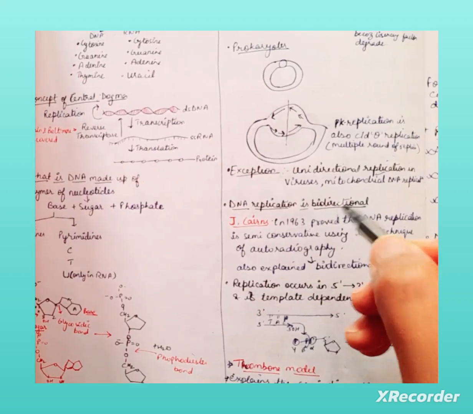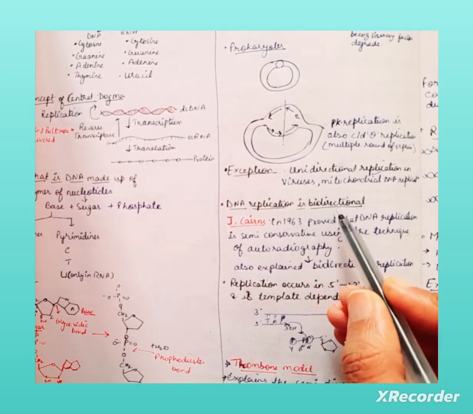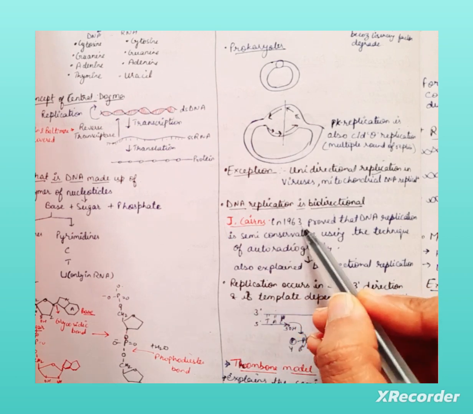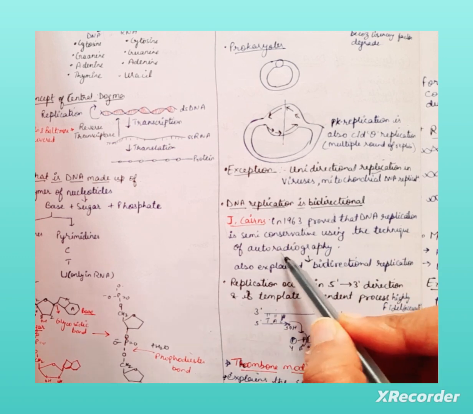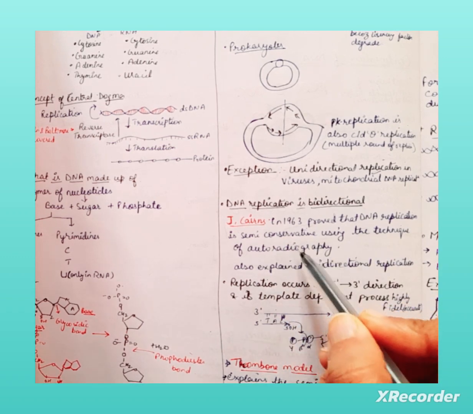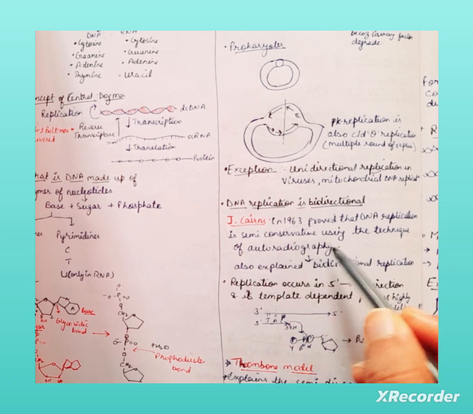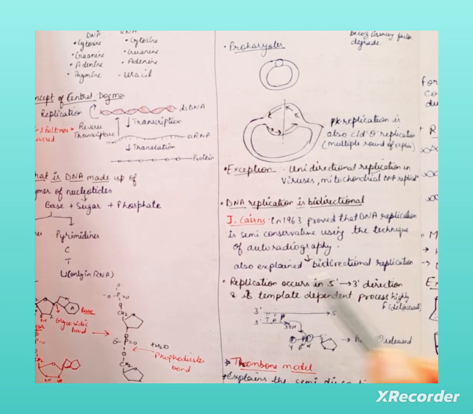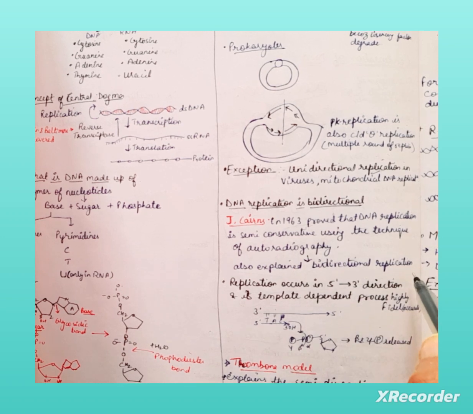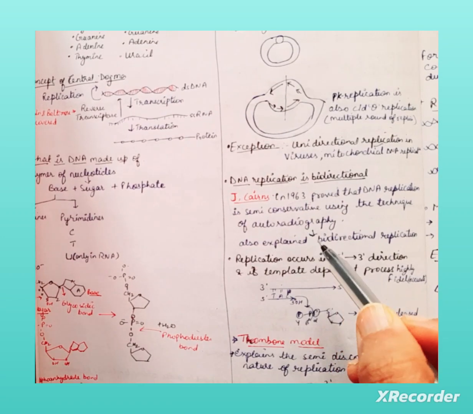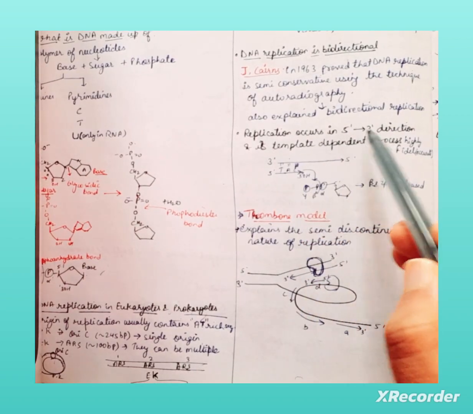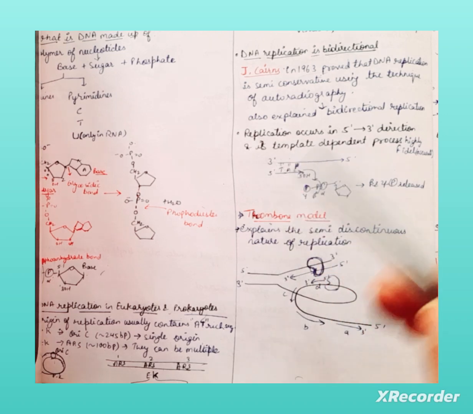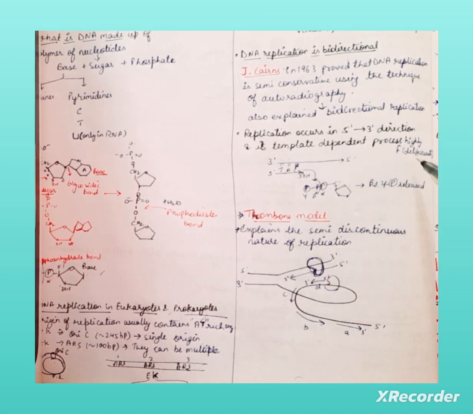Now let's discuss DNA replication is bidirectional. J. Cairns in 1963 proved that DNA replication is semi-conservative using the technique of autoradiography. By using this technique, he proved that DNA replication is semi-conservative. He also explained that bidirectional replication is taking place. Replication occurs in 5' to 3' direction, and it is a template dependent process, and it is highly faithful. Faithful means it is highly accurate.